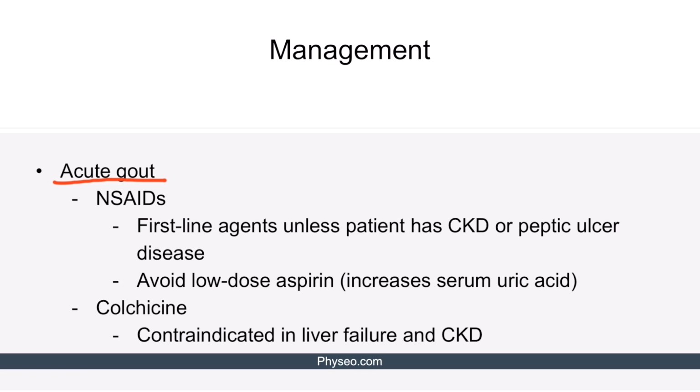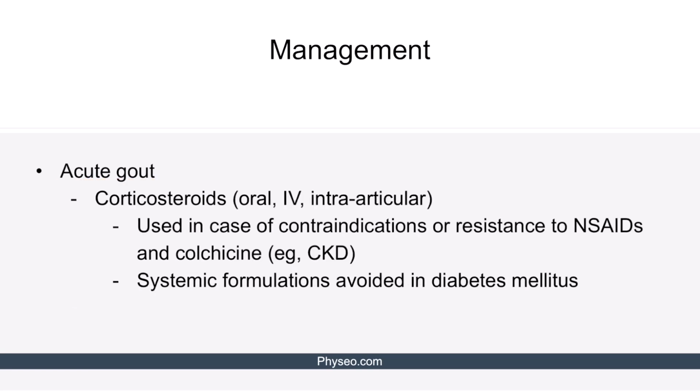Additionally, we should avoid low-dose aspirin in acute gout because aspirin in low doses decreases renal excretion of urate and increases serum uric acid levels. Colchicine is an alternative to NSAIDs. However, it is contraindicated in liver failure and chronic kidney disease because of its hepatic metabolism and renal excretion.